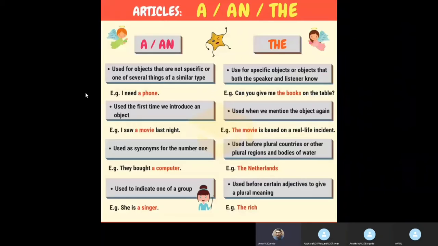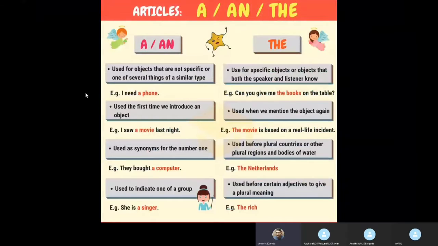So today we are going to discuss articles in the English language. How many articles are there? Three. There are three articles: a, an, and the. Okay, so we'll see what exactly they are.